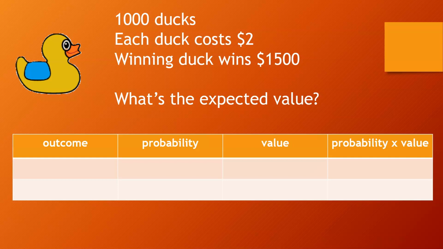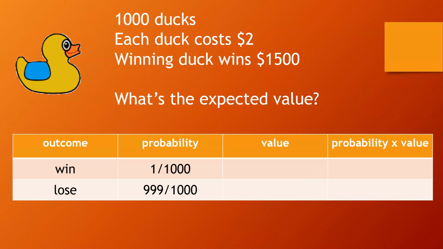Now there's 2 possible outcomes when you buy your duck and you race your duck. Either your duck's going to win or your duck's going to lose. The probability of your duck winning is 1/1000th. There's 1,000 ducks, there's only one winner. And the probability of your duck losing is 999 out of 1,000.